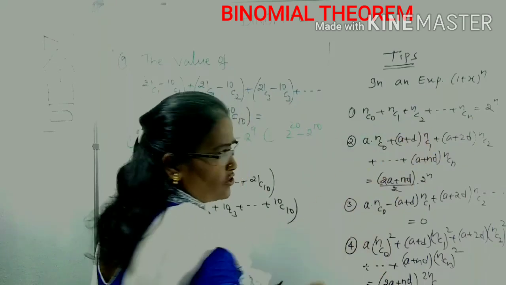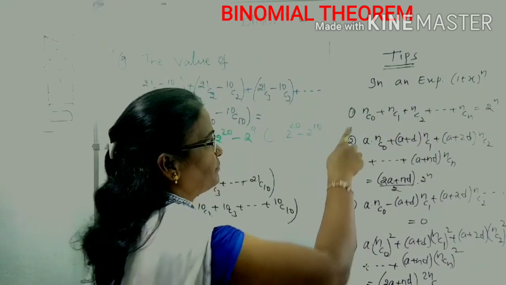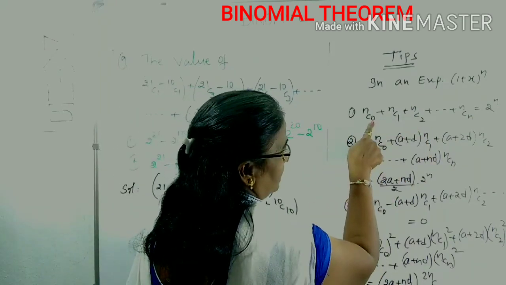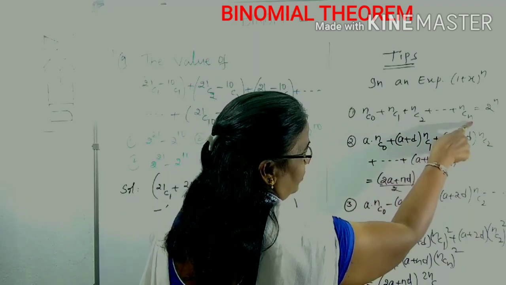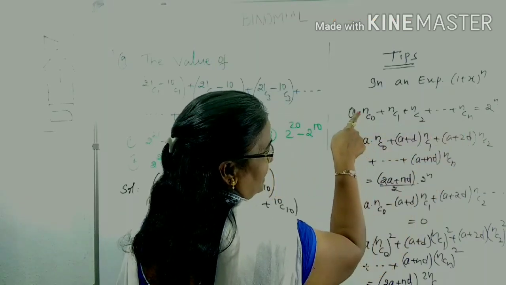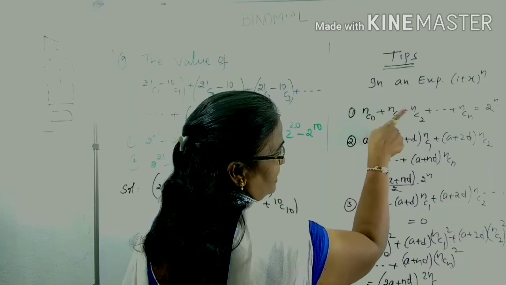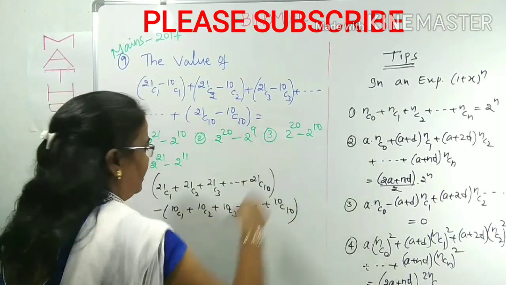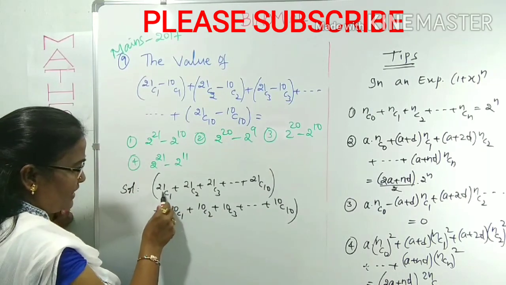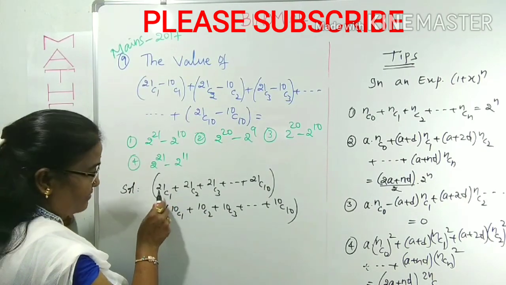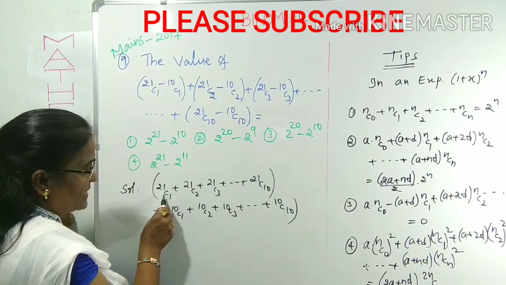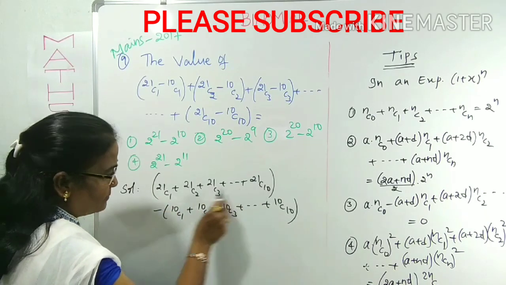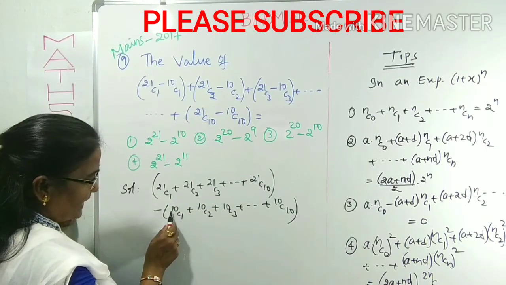0 to n means actually n plus 1 terms. Compulsorily 0, 1, 2 up to n must be available, as NC0, NC1 and so on, then only it is 2 power n. We can use this formula. Consider the first one, 21C1: in place of n there is 21, but what is missed here? C0 is missed. We have to add and subtract that here. Here also 10C0 is missed.